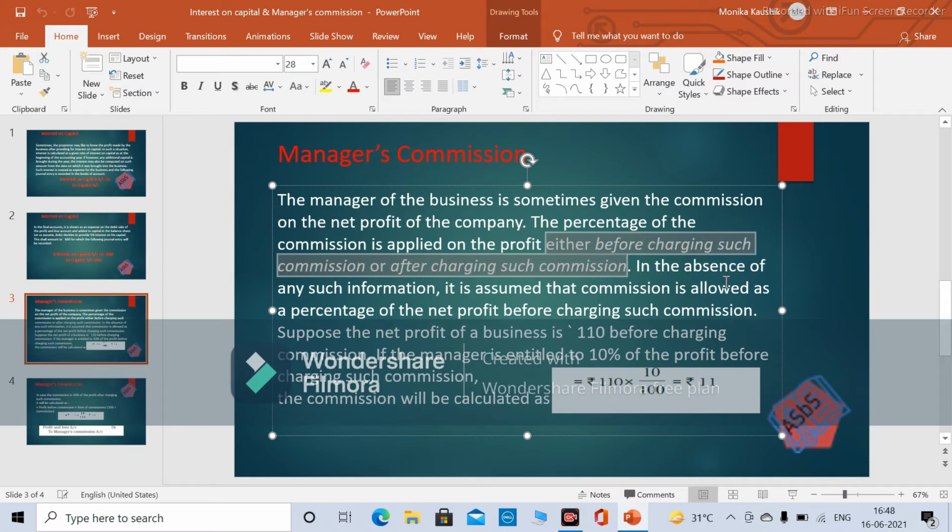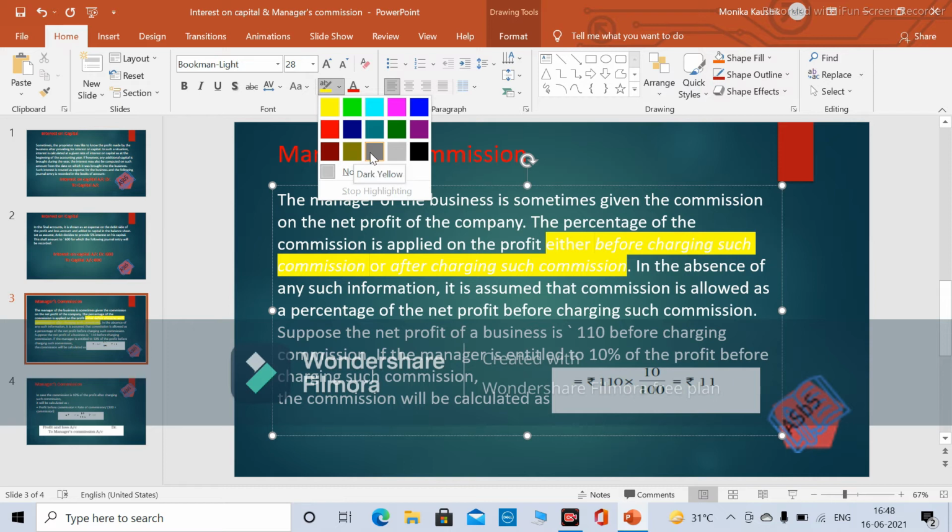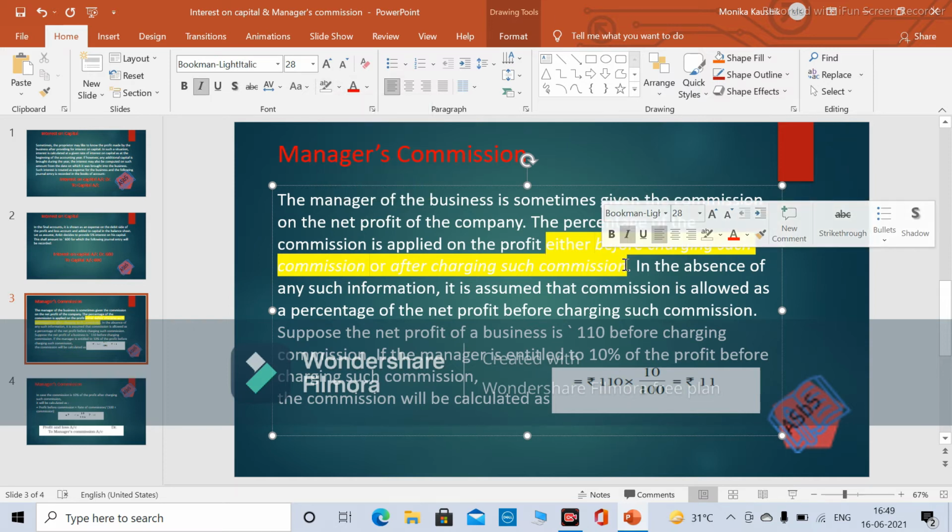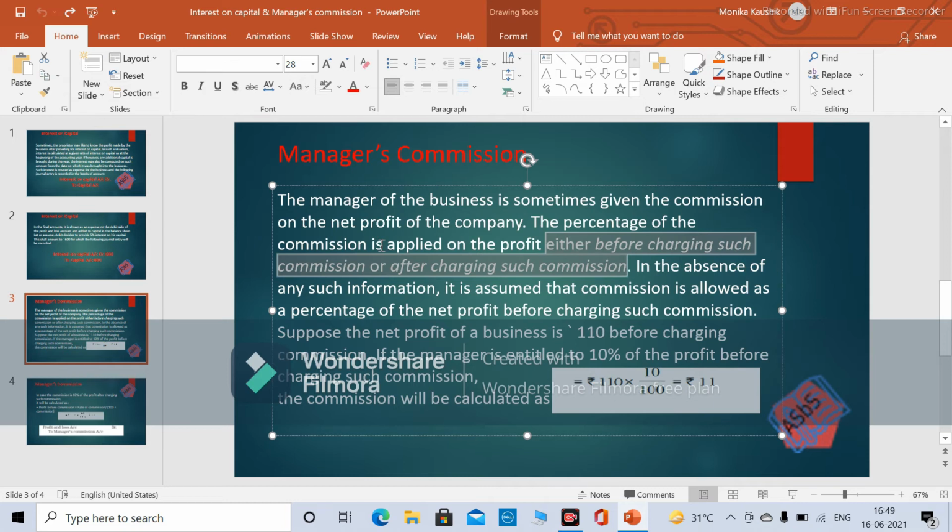In case nothing is mentioned, like we don't have any clarification about whether it is before charging, and nothing is mentioned in the statement, then we will consider that this is for before charging commission. Okay, now how do we calculate it?